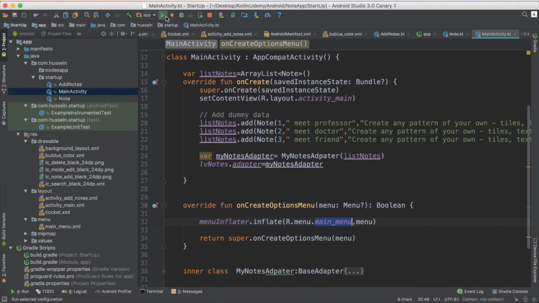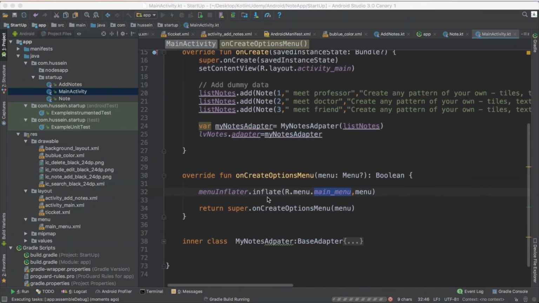Now if you run it, it may work and may not work, because we may have a problem with the search bar that we also need to implement. If you don't have a search bar like the one we added a few seconds ago, this code will be enough and it will work, because you're saying, I want you to show this menu. It will take this menu as XML, pass it to this menu, and return that menu, and it's done.